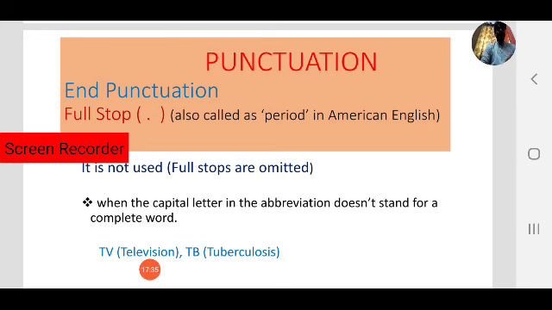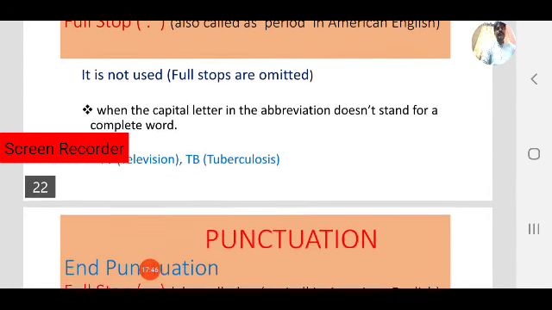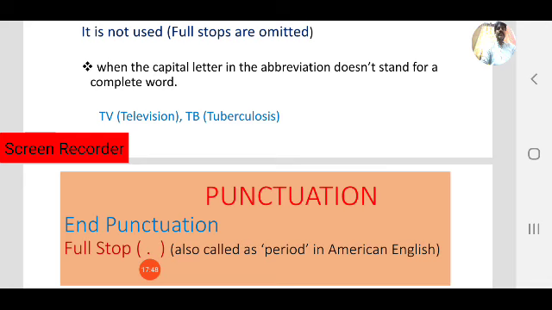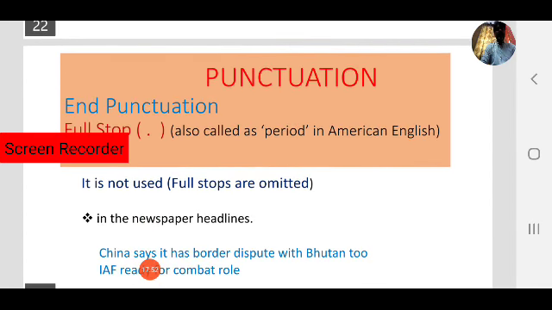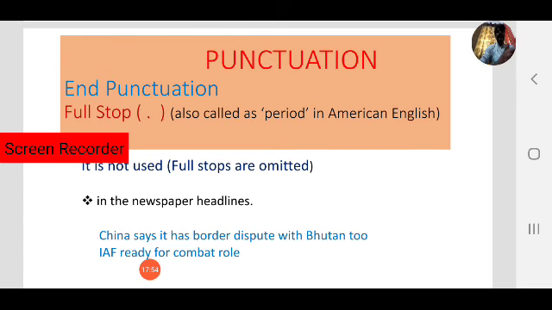For example, TV, we need not write T full stop V full stop. TV means television. TB is tuberculosis, that is a disease. In this case we omit the full stop.